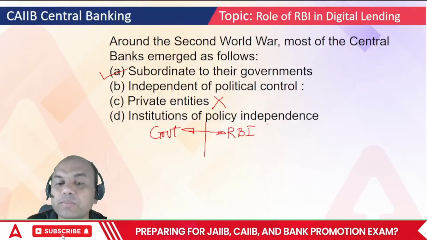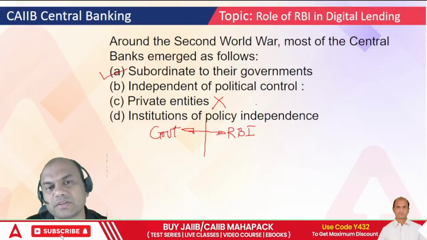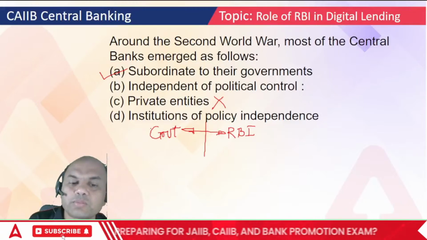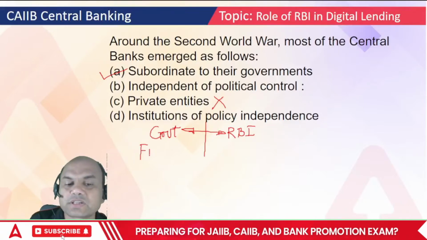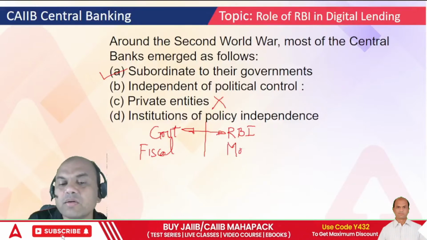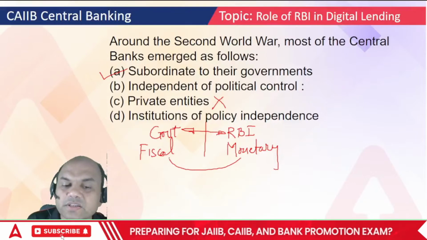Institutions of policy independence. Policy independence means it should have an independent policy, but it should be in support of the government's policy. See, our government always gives the fiscal policy, and RBI always gives the monetary policy. So remember, monetary policy should support fiscal policy.